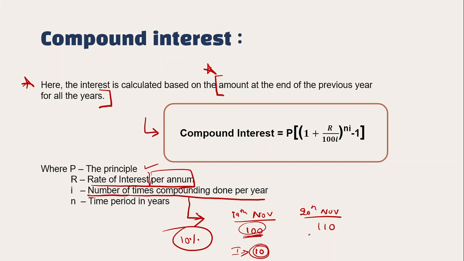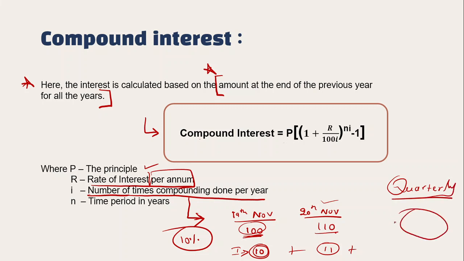Correct, no? See, banks usually do it like this. 10% of 110 is 11 rupees. So for 20th November you will get 11 rupees, right? All this is added up and credited to your account quarterly. Yes or no? Quarterly the banks credit the money in your account. Am I right or wrong? So once in every 3 months you get the interest in your account. Right? So this is the way banks do it.